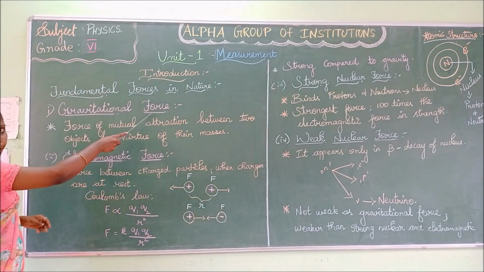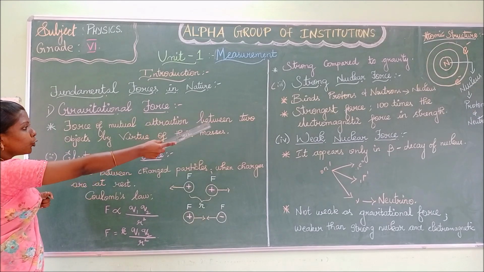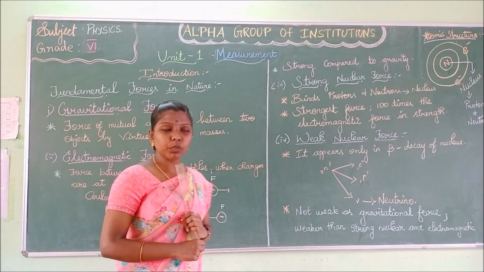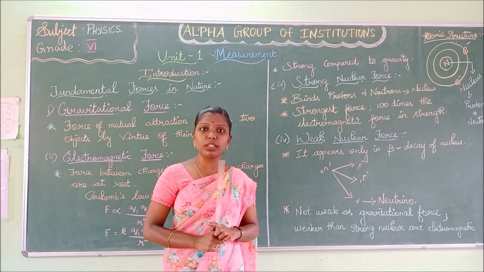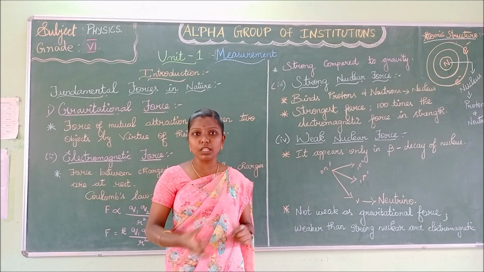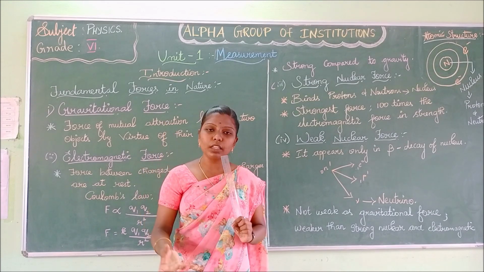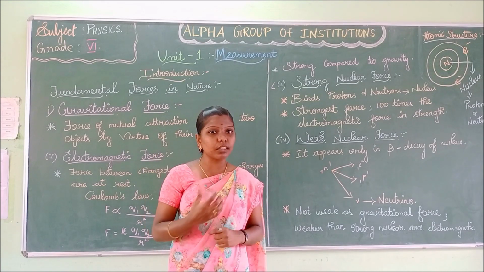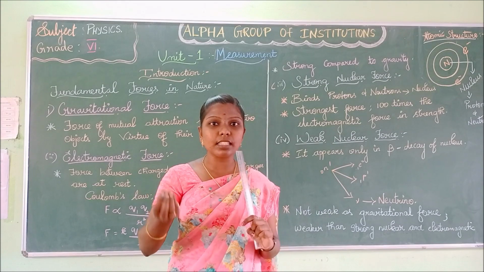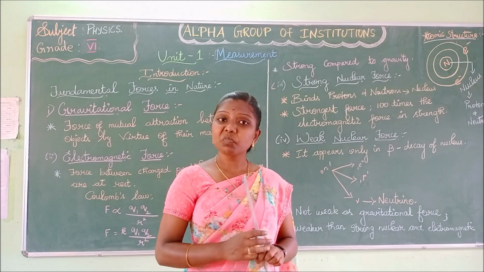Now, gravitational force. Gravitational force is nothing but the force of mutual attraction between two objects by virtue of their masses. You all might have known about Newton, right? Sir Isaac Newton went and sat under a tree. An apple fell from the tree. He observed the apple fall and thought, why is this apple falling to the ground? What makes it fall? He gave the explanation that it is due to attraction. Earth has some attractive property, and so the apple gets attracted towards the earth, right?